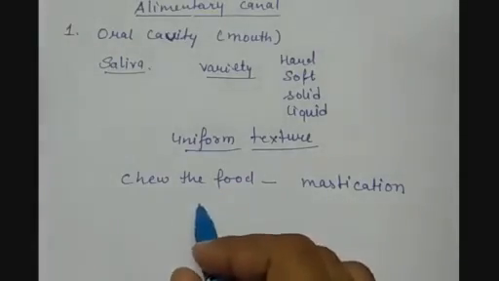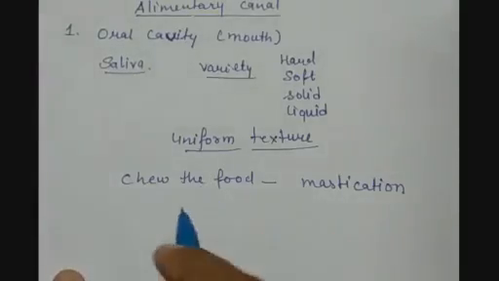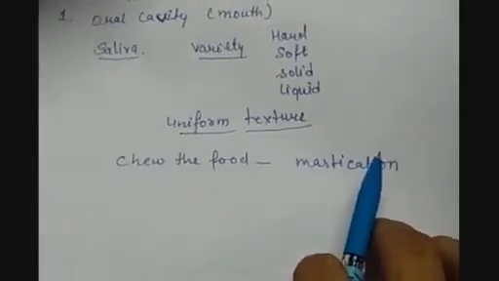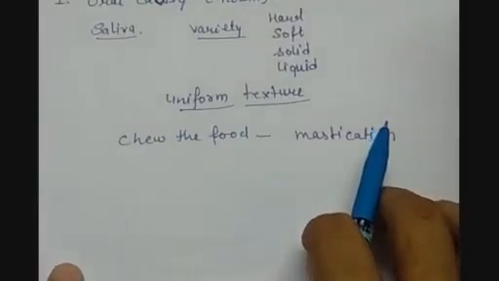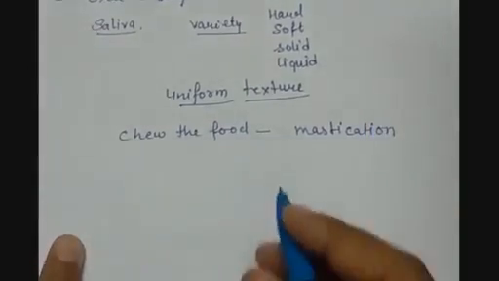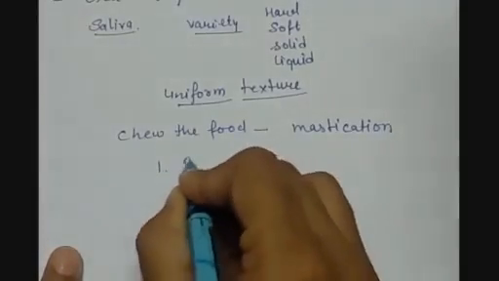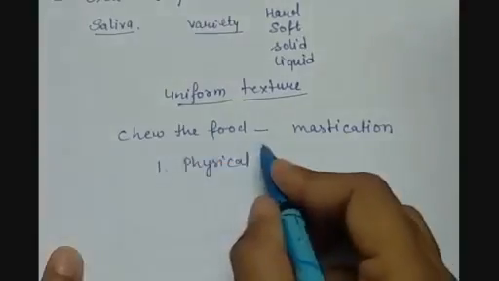And the process of digestion takes place here in the mouth as well. The food that we are taking in is being converted into smaller parts, and here two types of changes are happening with the food. First, a physical change. Physical change is the chewing of food.